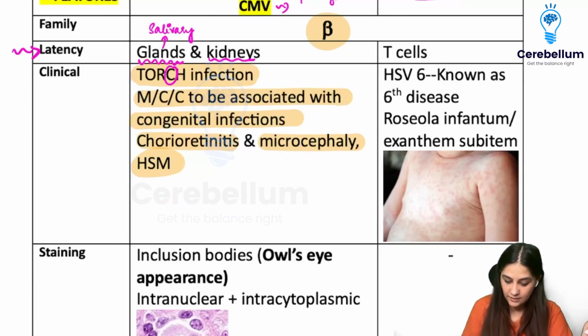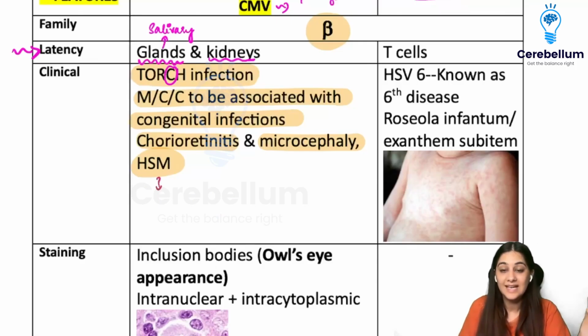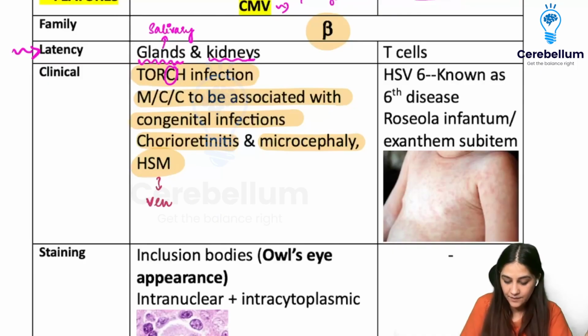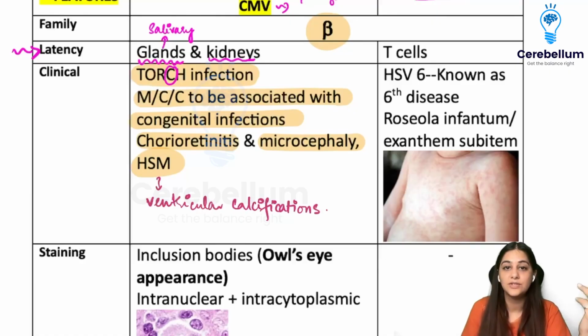Now, another thing that I want you to remember is that this also causes calcifications, and they are ventricular calcifications, right? So CMV causes ventricular calcifications in the brain, right?